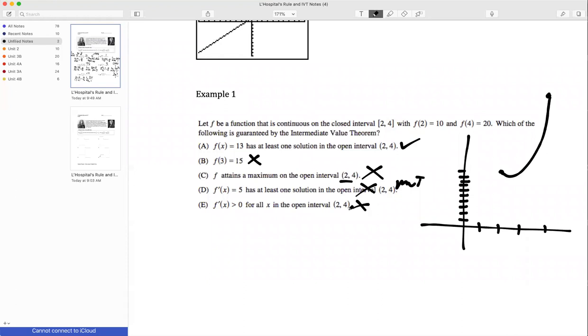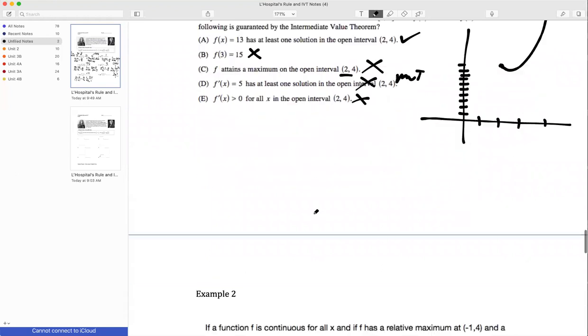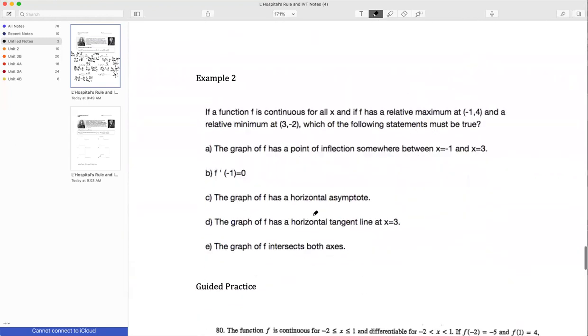Okay, we are going to look at one more example, then I'm going to give you some time to work on your homework here. Example 2 says, if a function f is continuous for all x, and if f has a relative maximum at -1, 4, and a relative minimum at 3, -2, which of the following statements must be true? So let's take a look at the graph. I've got -1 and 4, and I've got 3 and -2.